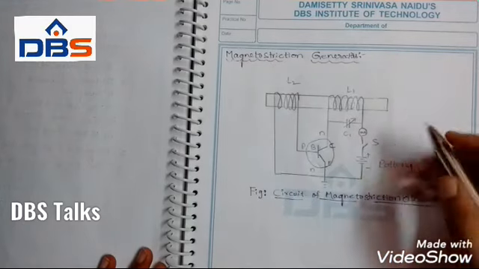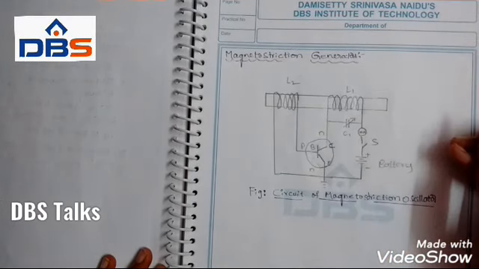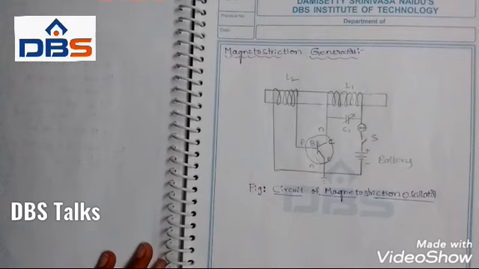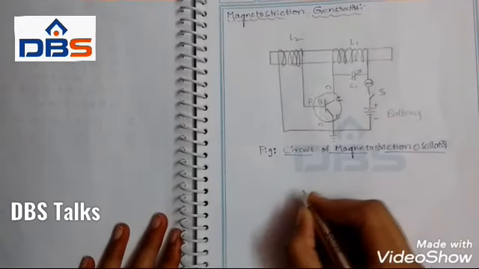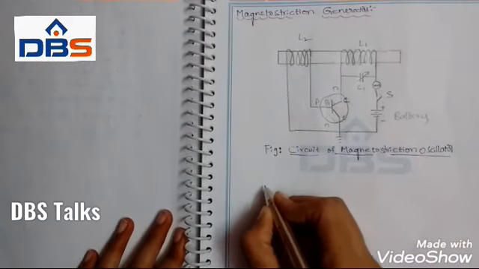Magnetostriction generator. In this generator we use the magnetostriction effect, so first I will tell you about the magnetostriction effect.